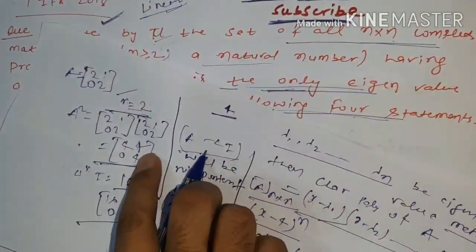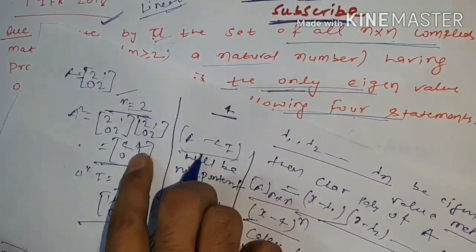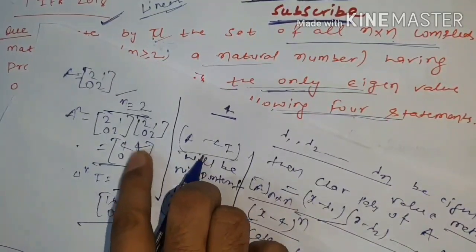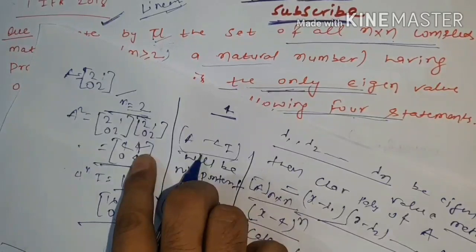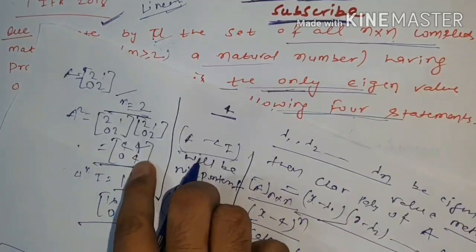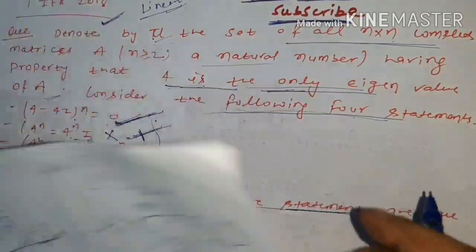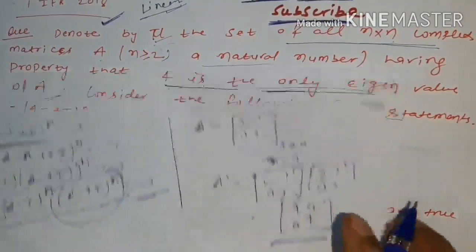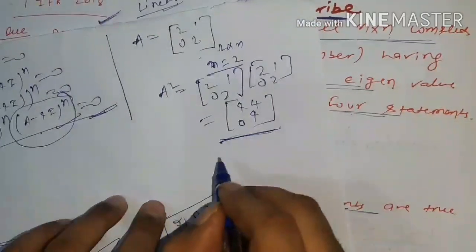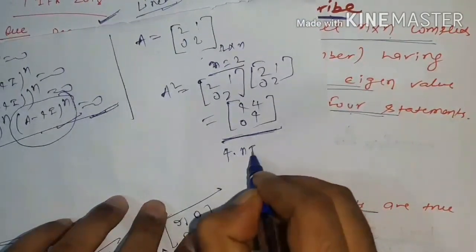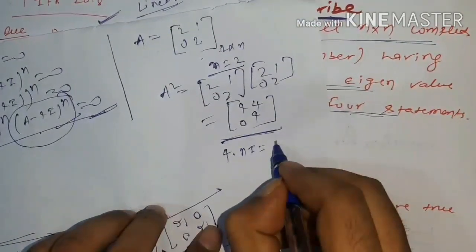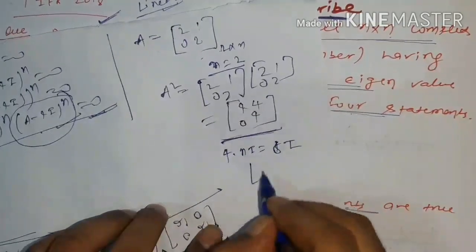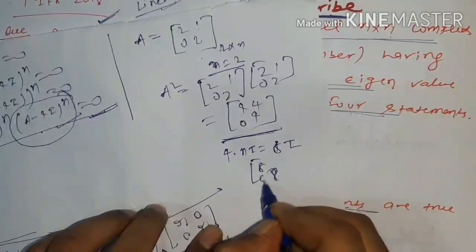It doesn't matter, but for correct multiplication you should notice here it will be 4 in the second statement that I have taken. So A squared is equal to this, and 4n i, what will be the value of 4n i? Here n is equal to 2, it means 8i, and 8i is [[8, 0], [0, 8]].